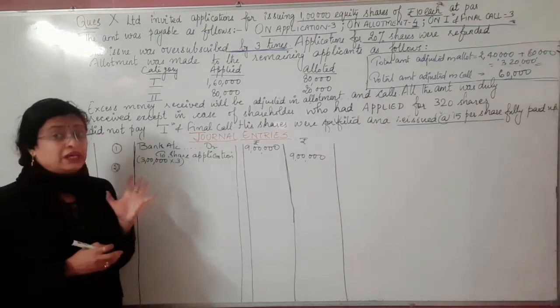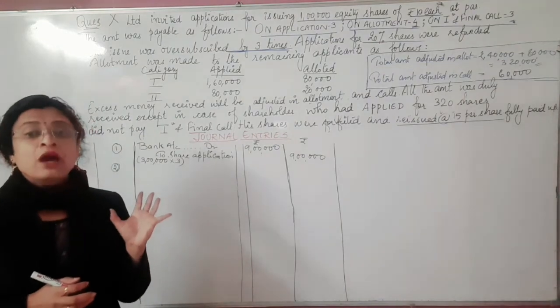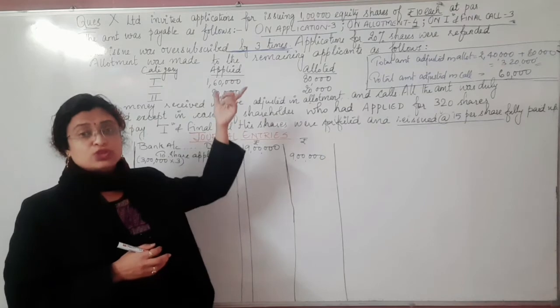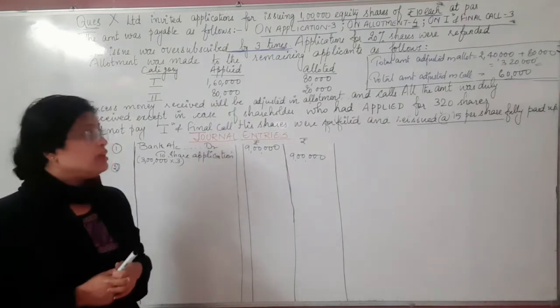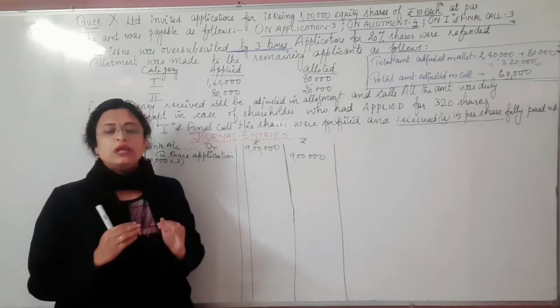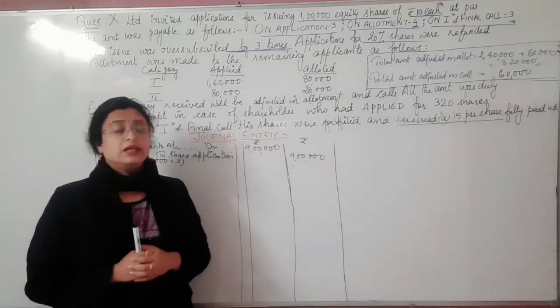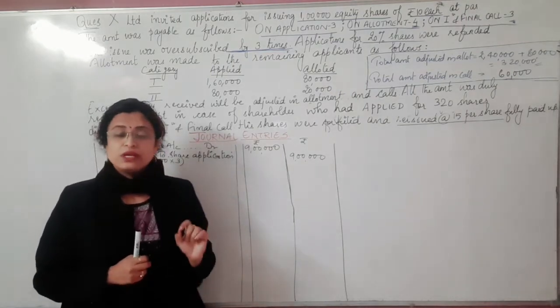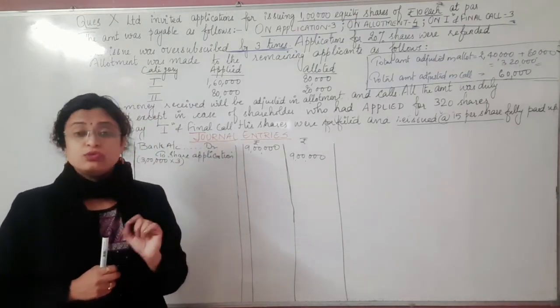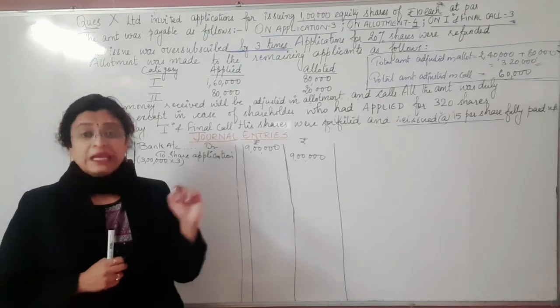That is actually the number of issued shares which is mentioned here. It's been given here. That's how much? That is 1 lakh. So as per the SEBI guidelines, whatever the number of issued shares mentioned in the prospectus of the company, beyond that the company cannot retain even a single penny.